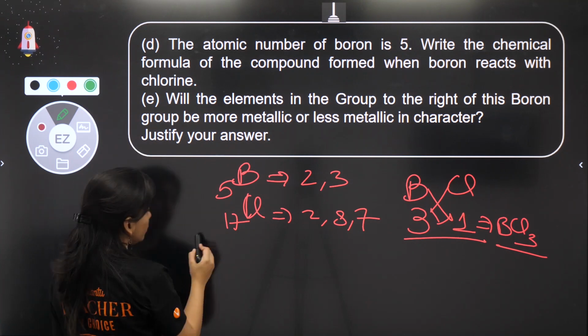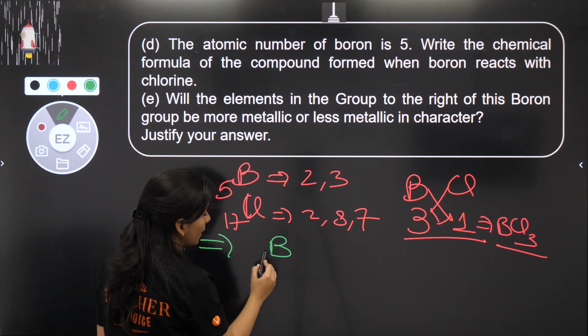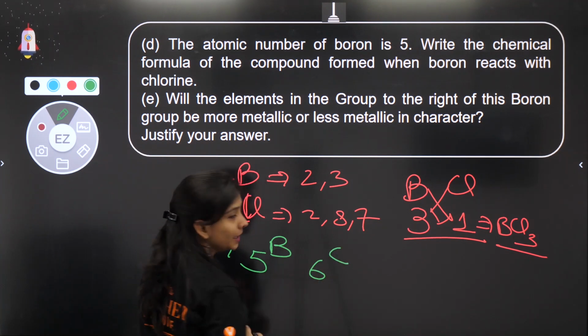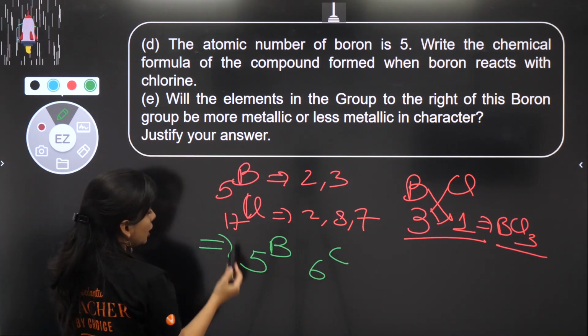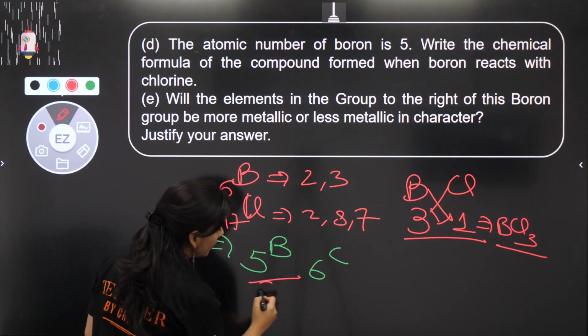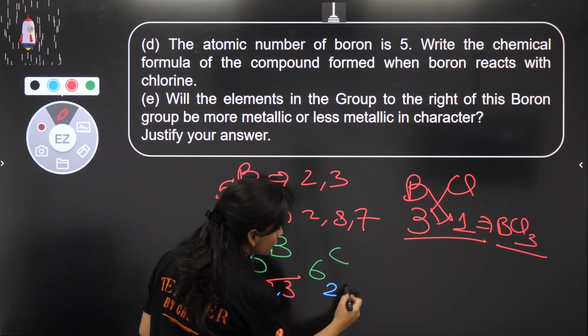So in this question, boron has atomic number 5. Just to the right means atomic number 6, that is carbon. This question is totally based upon configuration. We can check easily. This is 2, 3. This is 2, 4.